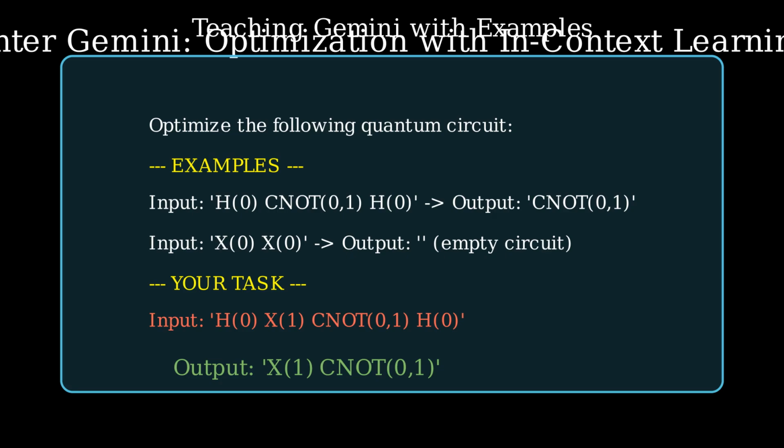Like one pair shows H0 CNOT01, H01, H0 CNOT01. Right. The classic CNOTH equals CNOT identity, essentially. Yeah, it demonstrates that simplification. Another example is X0, X0, Y1, Y1 shows that two X gates cancel out. Basic but fundamental optimization rules.